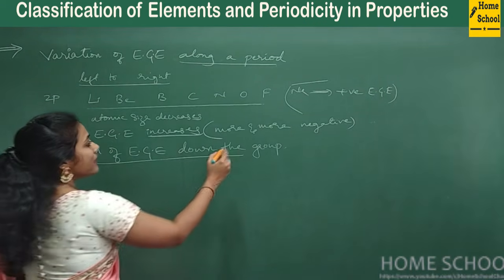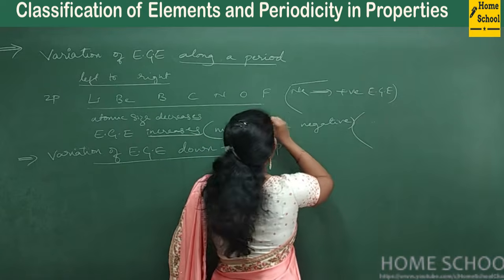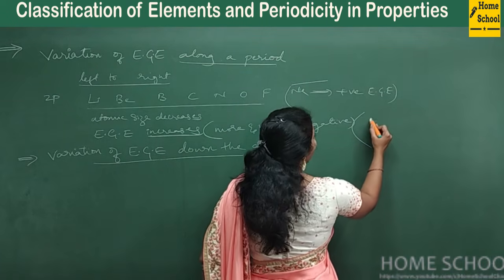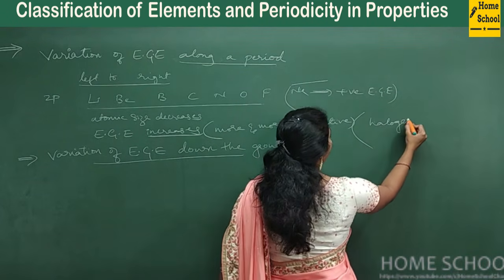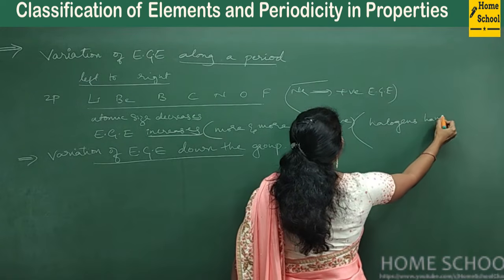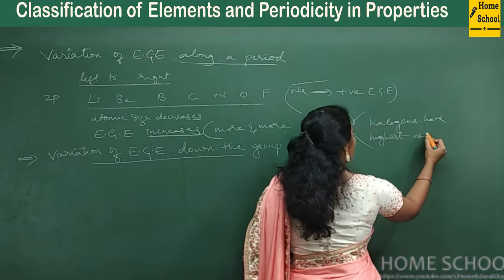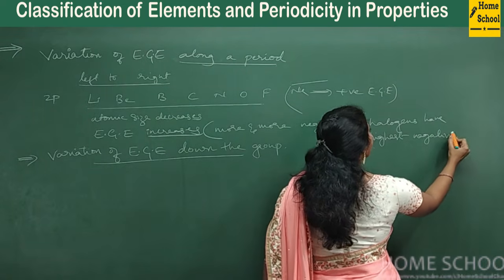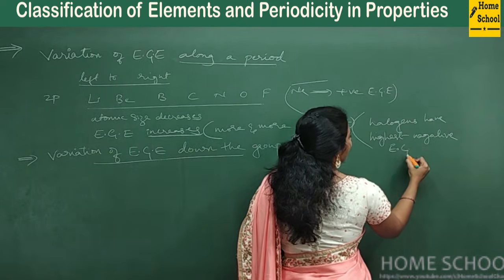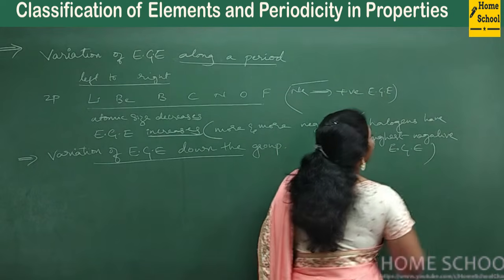Okay, so that means what I can say here is, among all groups, actually halogens have the highest negative electron gain enthalpy values.